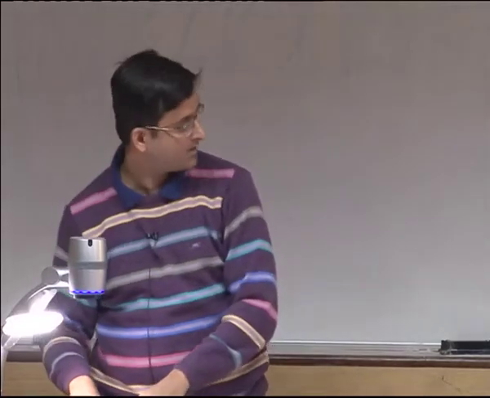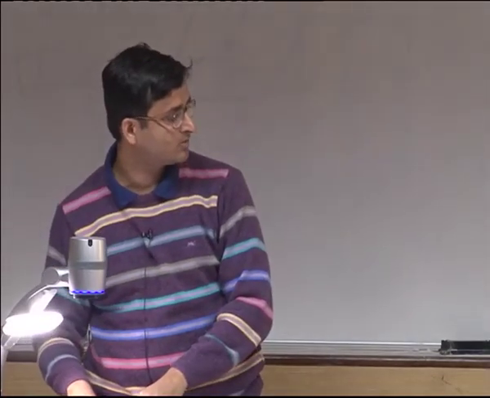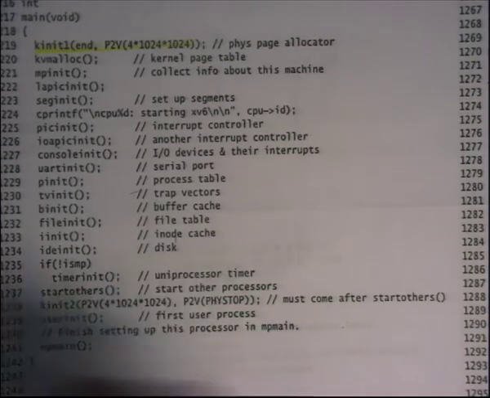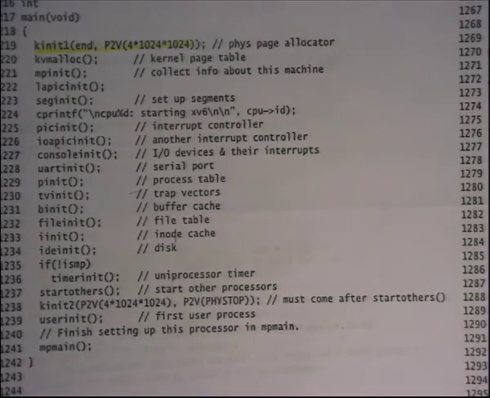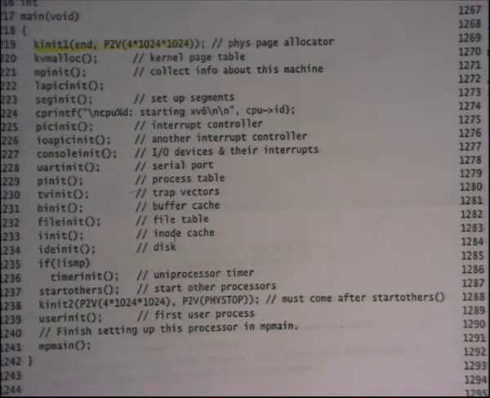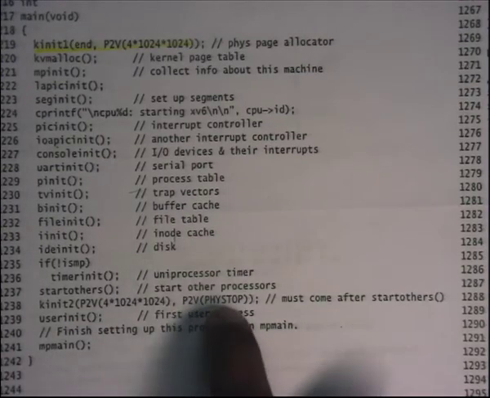We're going to look at it in more detail, but for now let's just assume that kinit2 requires initializing the locking subsystem, and to be able to do that it needs that the other processors should have started, okay. All right, and after it has allocated all this memory, so why PHYSTOP?